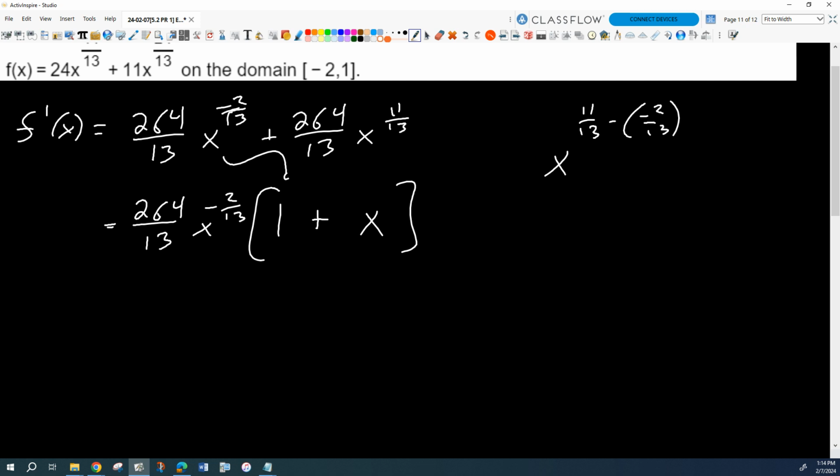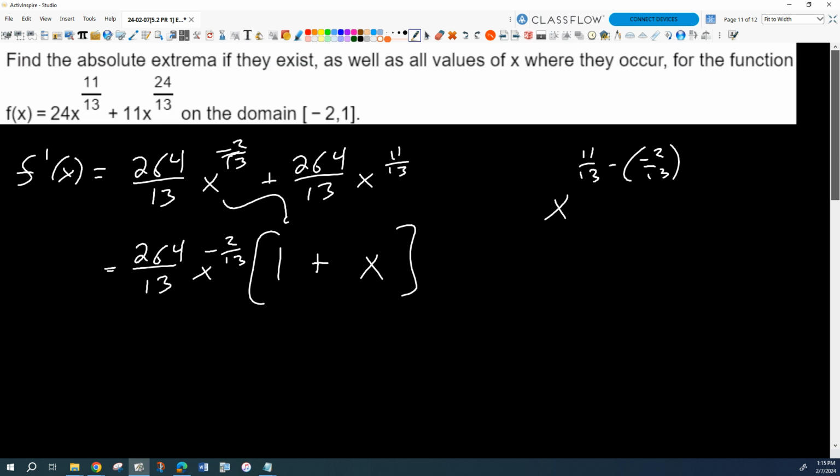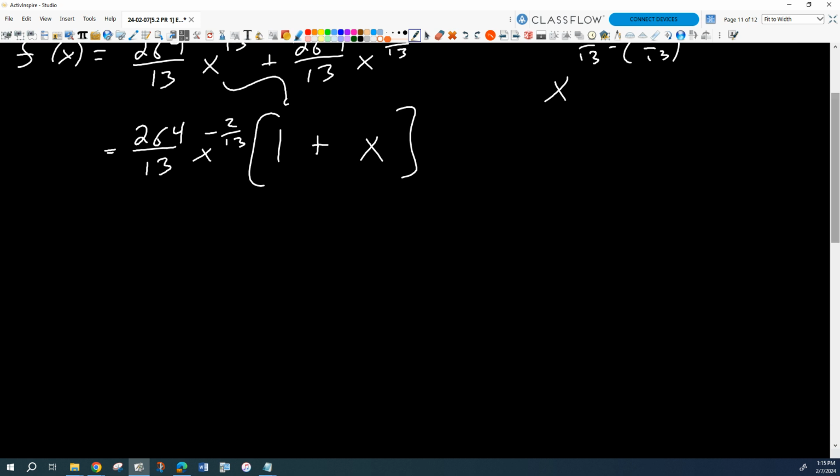But remember, we knew that was going to happen. Well, actually, we didn't know that was going to happen. Did we? We did, because normally we're used to seeing this from a product rule or quotient rule. So I guess we didn't actually know that was going to happen, but it did happen. You knew that. We all knew it.